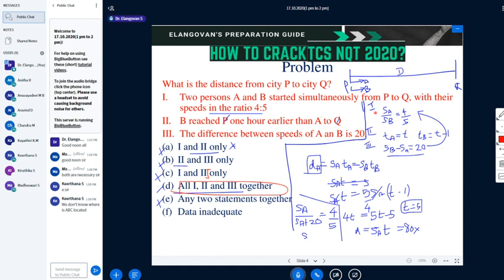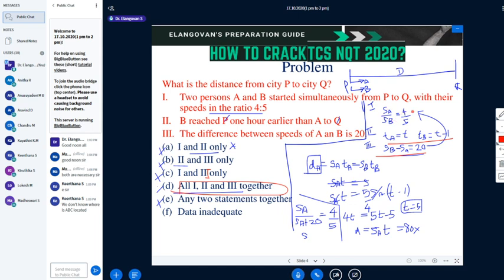I will explain again. The first statement says that SA by SB is equal to 4 by 5. The second statement says that TA equals T, TB equals T minus 1. And the third statement says that SB minus SA equals 20. So by solving these two, I am not working out anything, by solving 1 and 2, what will happen?